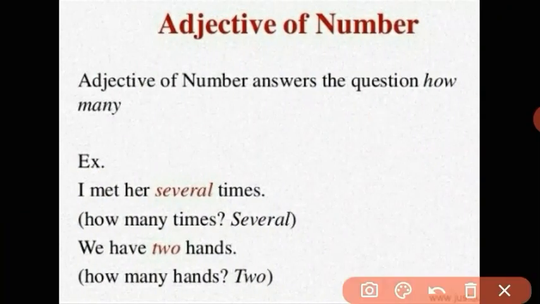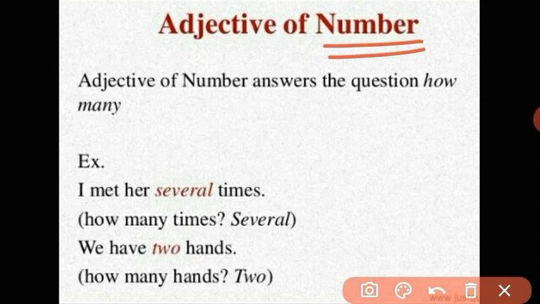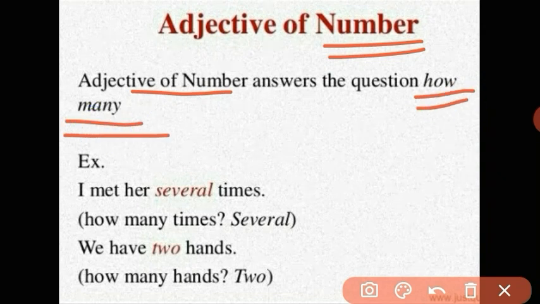Adjectives of number. What is adjective of number? Let us see. Adjective of number answers the question how many. These two words are important over here, as these words give information about the number of the noun, so they are called adjectives of number. Let us see the example.